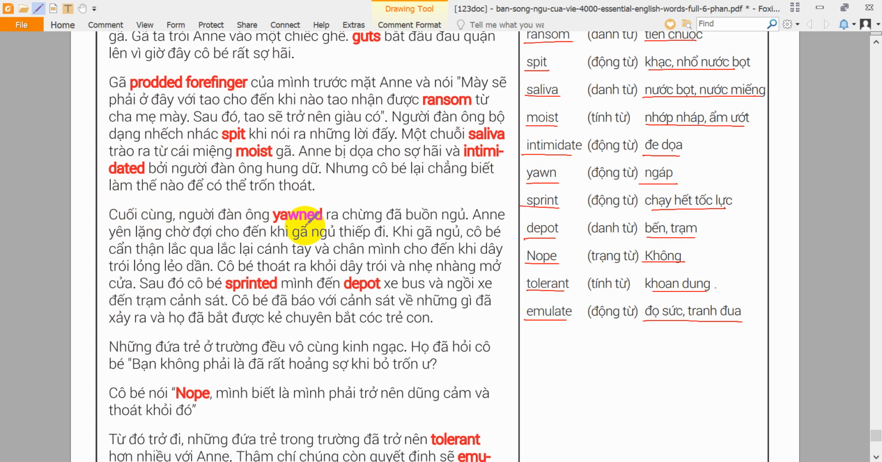Eventually, the man yawned. Anne waited quietly until he fell asleep. As he slept, she carefully wiggled her arms and legs until the ropes became loose. She slipped out of the ropes and carefully opened the door. She sprinted to the bus depot and boarded a bus to the police station. She told the police what happened, and they arrested the kidnapper.